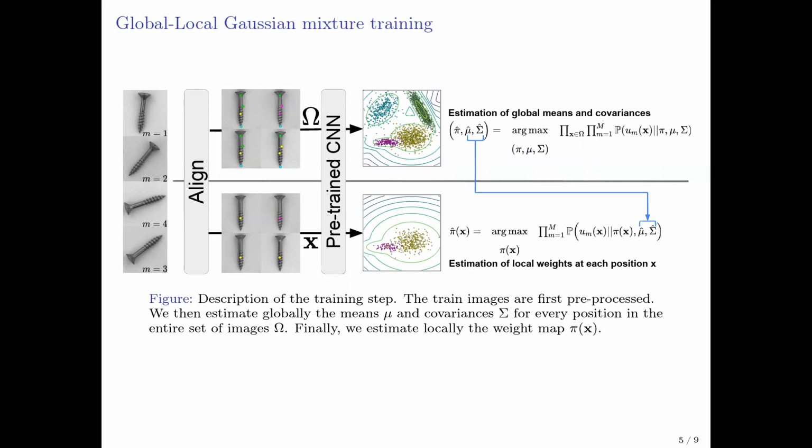In the first step, the mixture parameters are estimated globally without any localized information in order to estimate the Gaussian parameters. We then localize the model by learning the weights locally, which requires less data to be estimated correctly. The parameters of the Gaussians are fixed and only the weight map is estimated. This map is often sparse, which means that even if globally the mixture has many Gaussians, few are used at each position.